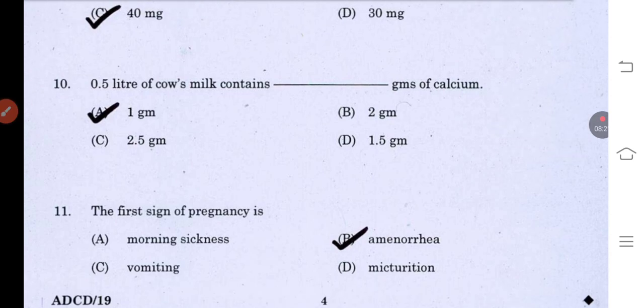0.5 liter of cow's milk contains dash grams of calcium. So how many grams of calcium are there in half a liter of cow's milk? That is the simplified form of this question. Going on with the options, it is given as 1 gram, 2 grams, 2.5 gram and 1.5 gram. So over here we should know